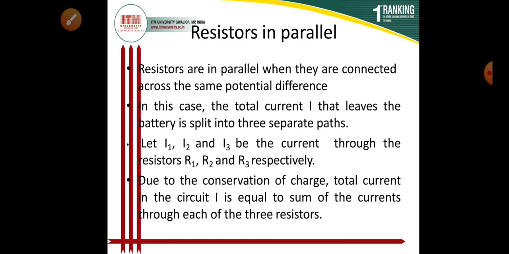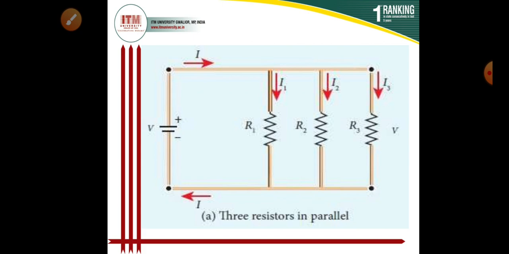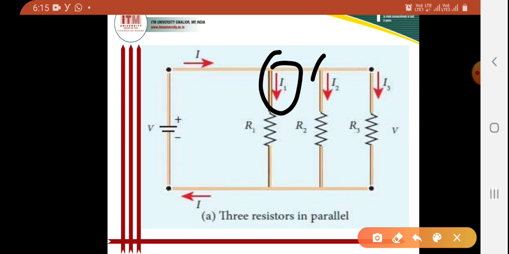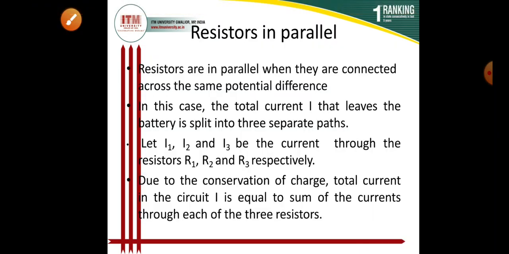Since I have considered three resistors here, the current I will be split into three parts: I1, I2 and I3. These three currents will pass through the resistors R1, R2 and R3.